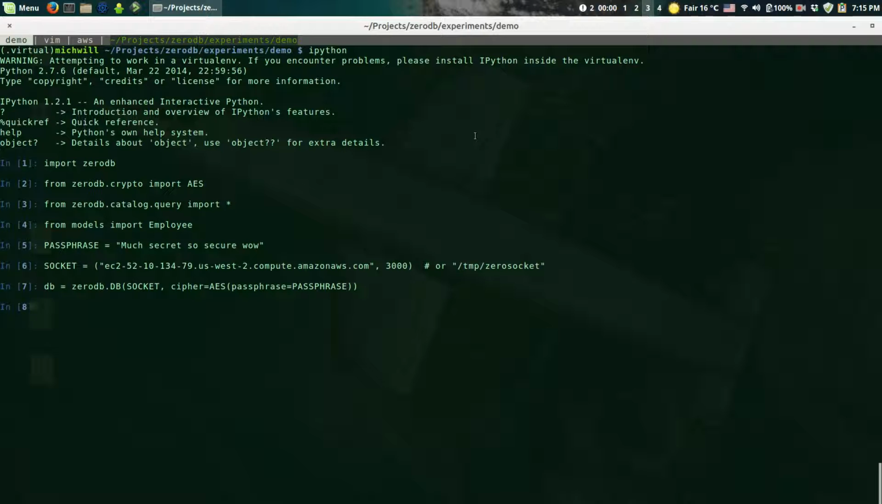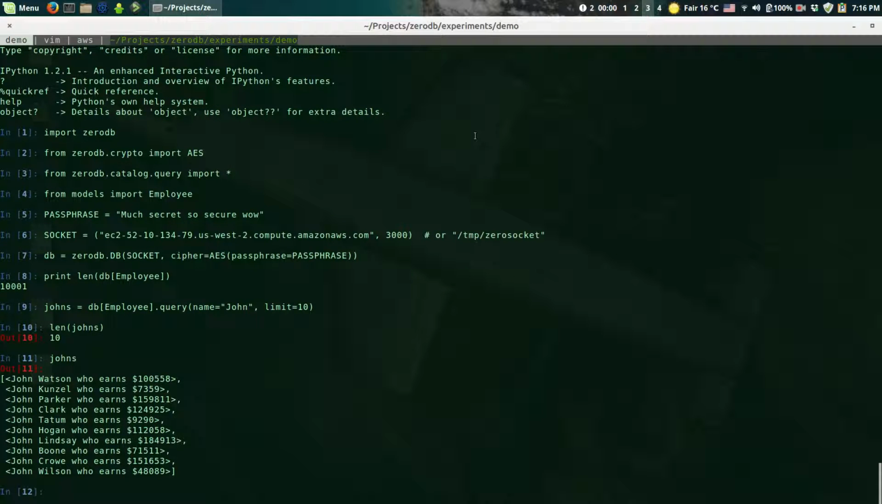Now, how many employees do we have in the database? That's easy to figure out. Just like that. We have 10,001 employees. Okay, let's do some actual queries. Let's select 10 employees with the name John from the database. Name equals John, and we'll limit them to 10. And indeed we've got 10 Johns, and they are indeed all Johns.